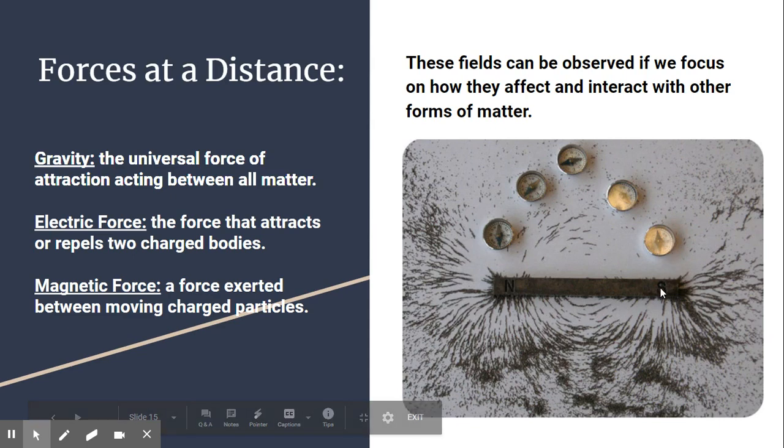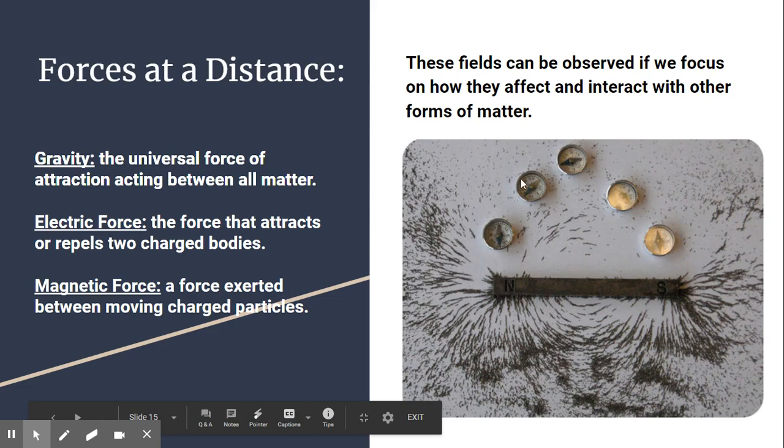Remember, these have that flow of charge. So that north pole is emitting a charge. That charge is curving back around to the south pole. And you can see exactly how that charge, that force, has caused the iron filings, which are magnetic, to bend and curve within that force field.